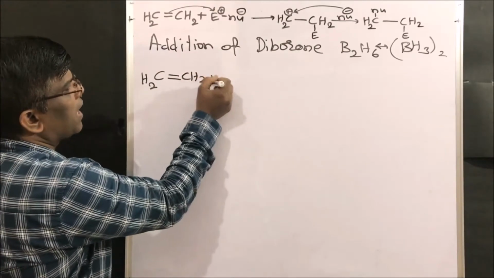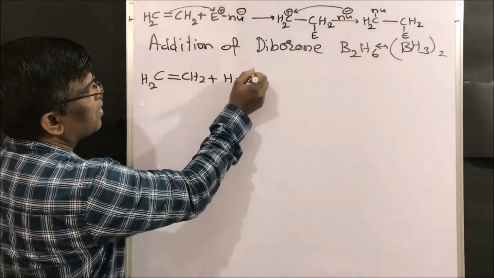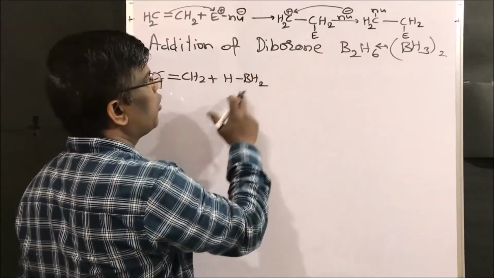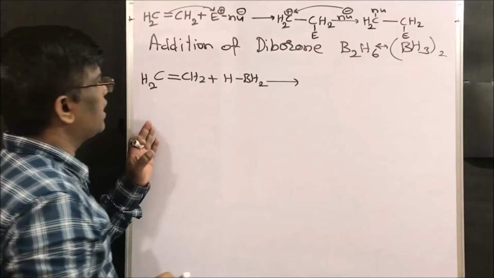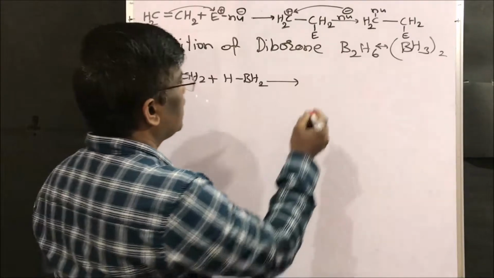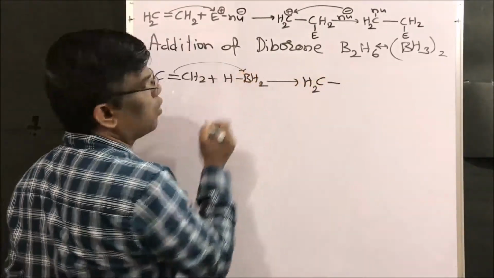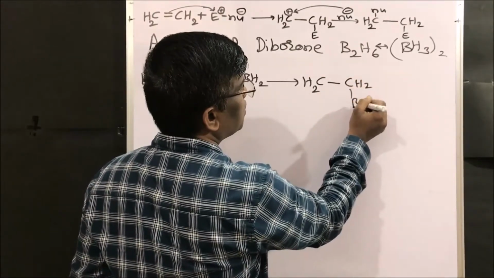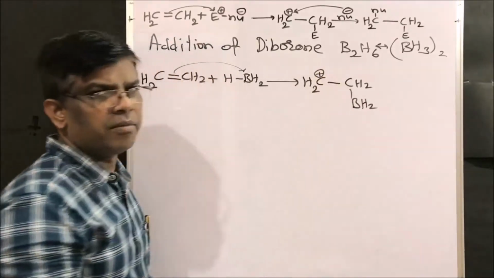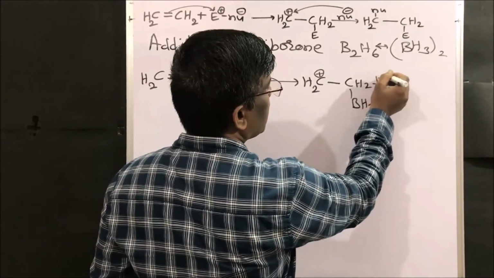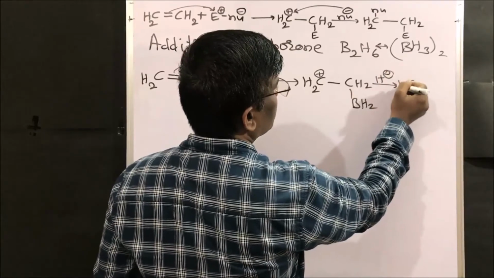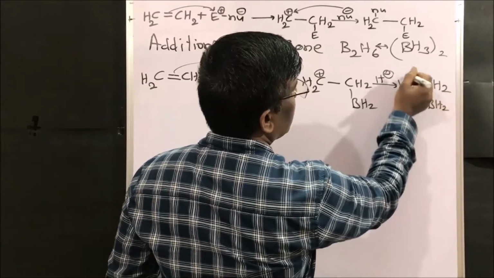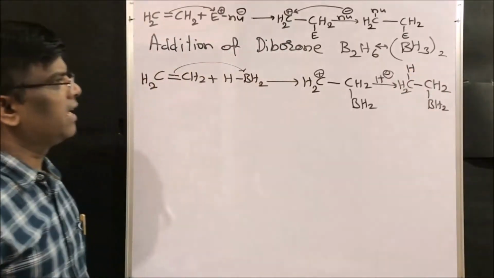CH2, right, plus HBH2. Can I write like this? Borane, diborane, it is a dimer of borane, right friends? So I am going to react this reaction, right? So it is going to add CH2, borane adds first to give CH2, BH2, and this is the carbocation intermediate. Now H minus, this is a very important concept friends. So BH2, and here hydrogen is going to be added like this.